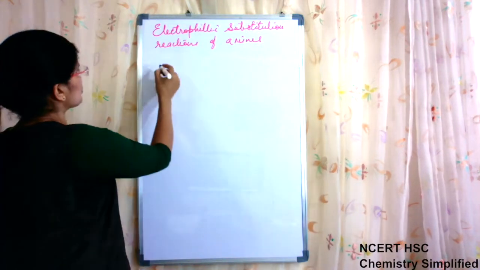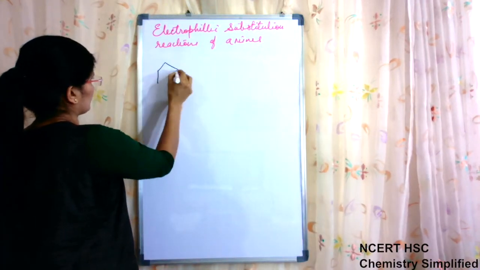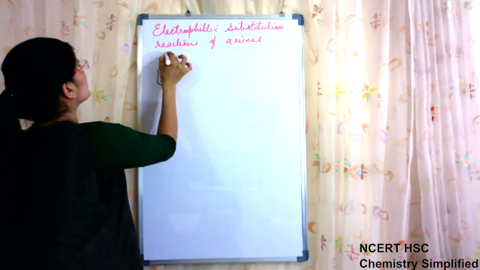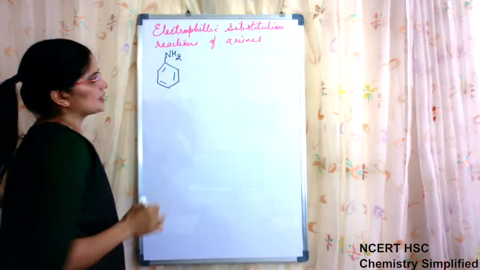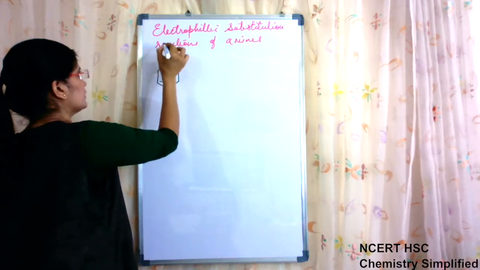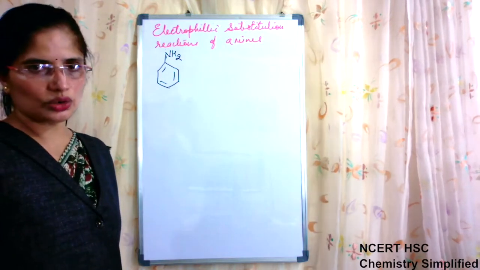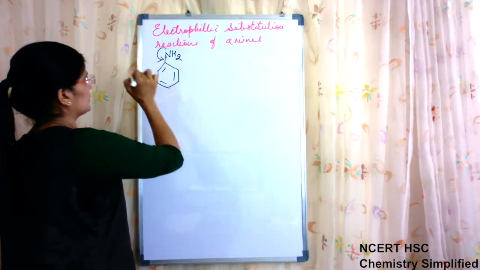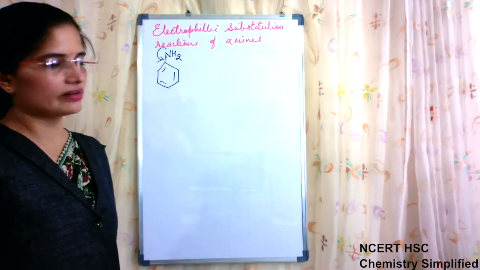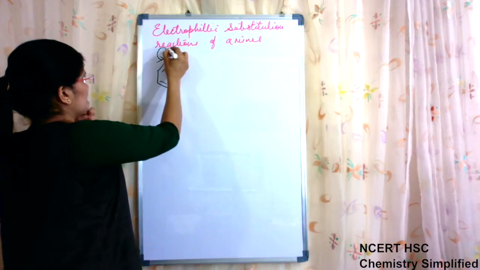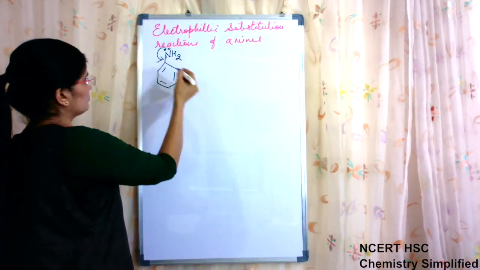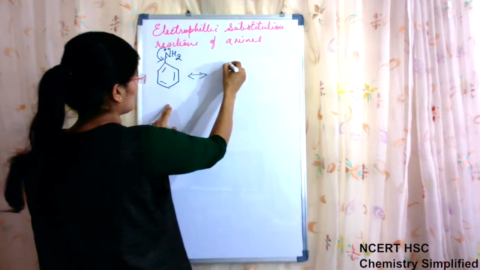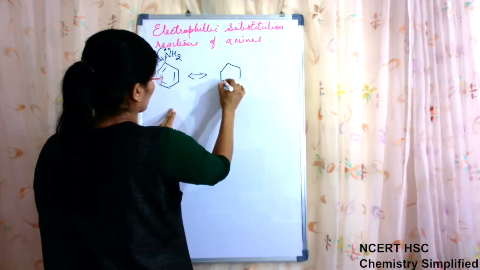Now if we talk about amines, aromatic amines, then the NH2 group which is attached to it is having a lone pair of electrons on nitrogen, and because of this pair it activates the benzene ring. This electron pair will come here, one resonating structure we will make to understand it, the rest we will not make.